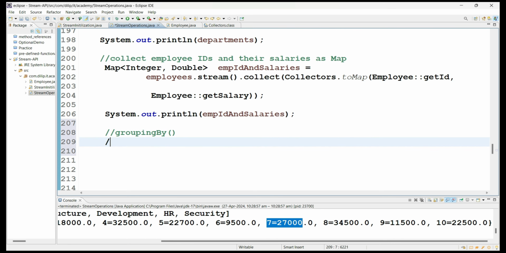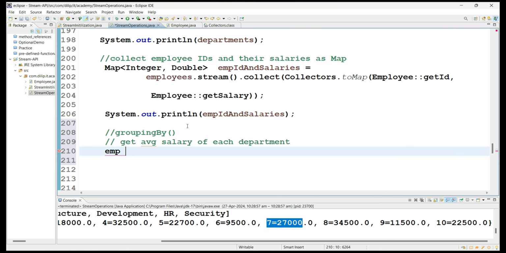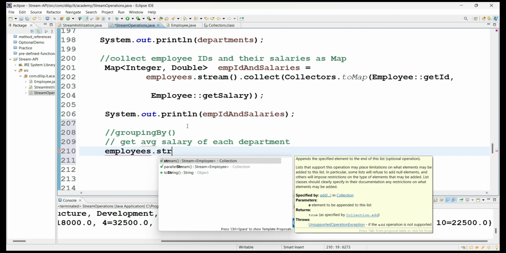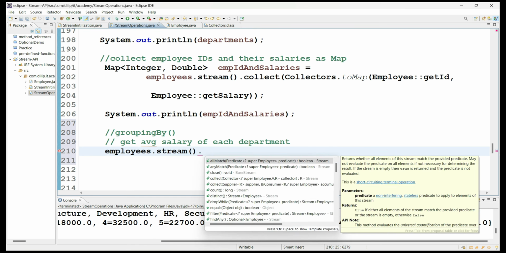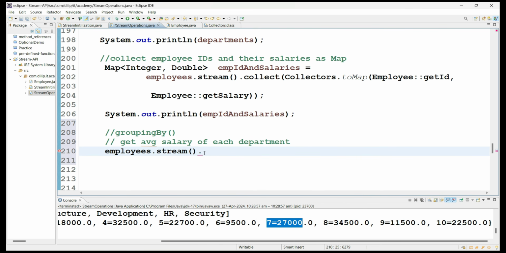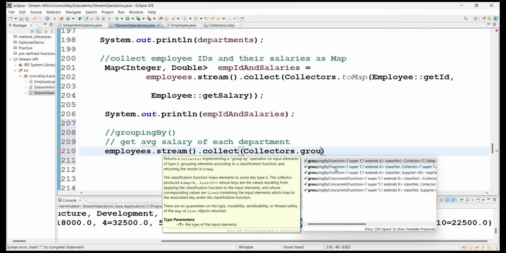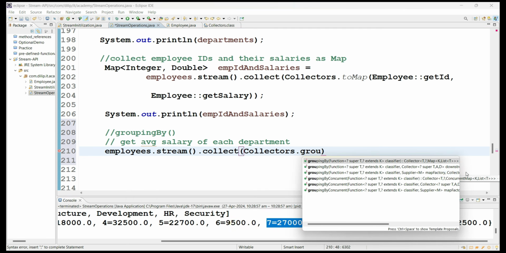Okay, now let's see a requirement to utilize this groupingBy method also. So my requirement is to get the average salary of each department. I want average salary. So then what I have to do? First, the actual list object, and from that create the stream object. It will create employee stream objects. From that, what you have to do? Collect. So here somehow we have to use the groupingBy method, right? So how to use it? We will see now. So if you see here, Collectors.groupingBy, okay, you have a lot of overloaded methods of the groupingBy method.